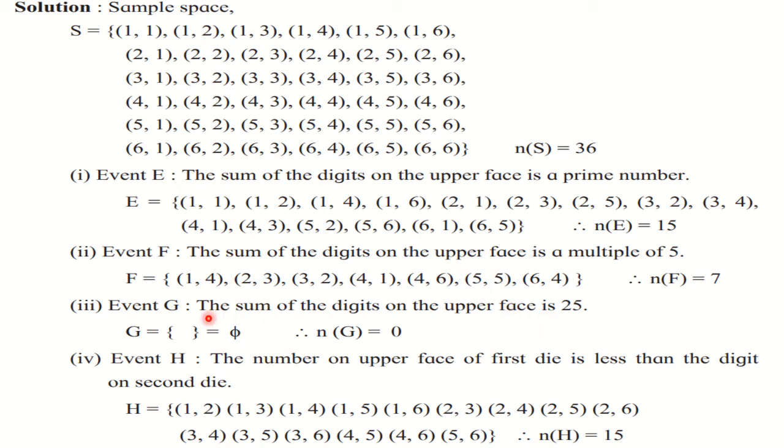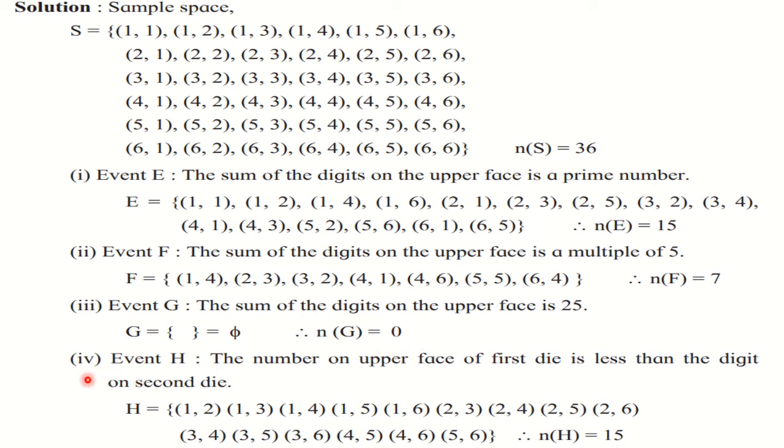You can write down as a reason that the maximum possible sum here is 12. So this is an impossible event, and in case of an impossible event, we have to write down the empty set or null set. You know this symbol, it denotes the null set. So G is a null set or empty set here, and therefore n of G is equal to 0.